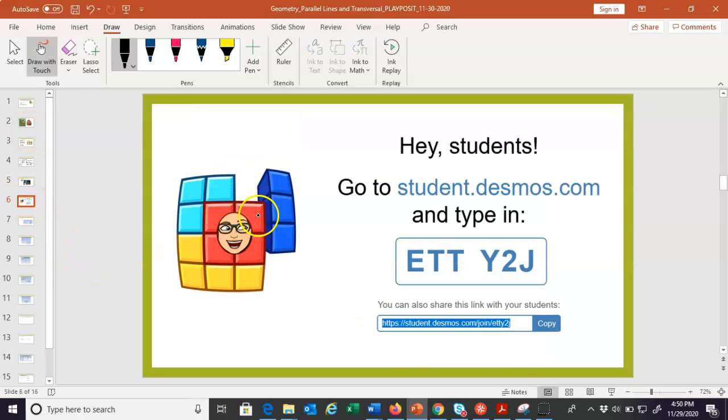So I do have a Desmos activity for you. I'm going to put this link into the PlayPosit question so that pops up. You guys can click on that. If for some reason you're not able to watch the PlayPosit, then I'm going to also have this link in your graded assignment. You could go to that and click it. And I want you guys to work through this. You're going to discover what happens and what kind of angles are formed. And then we are going to talk about this a little bit in live class together. So I'll be able to see what work you completed and we'll share some of those outcomes. But go ahead and do this before you move on.